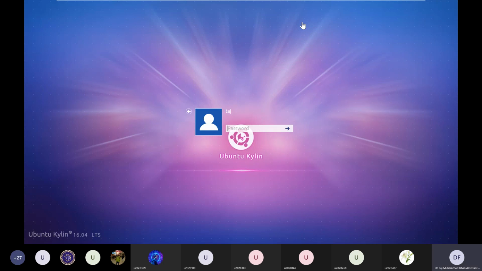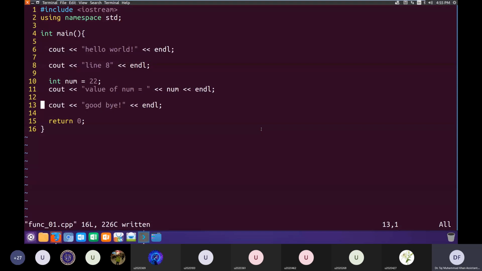Okay, so let's see how functions work and how they can solve our problem. Let me go to my terminal. So let's say I have this very complicated code that is printing some shape. I'll declare a function and I'll write that function only once, and then I'll use it at multiple points in my program.